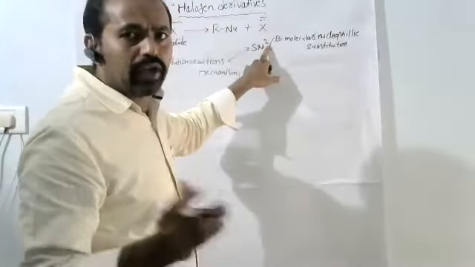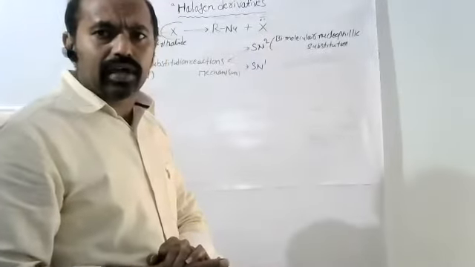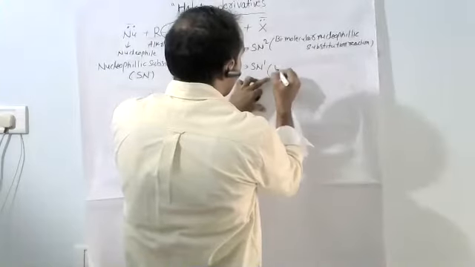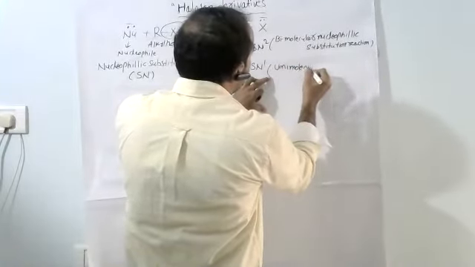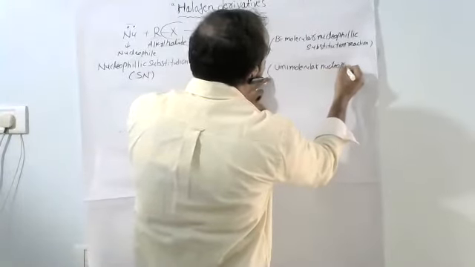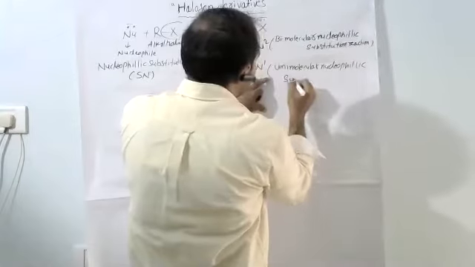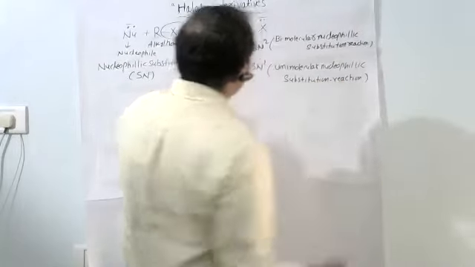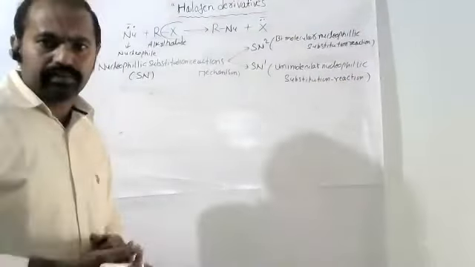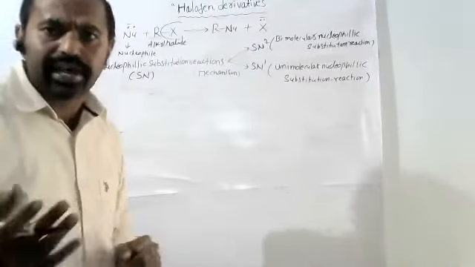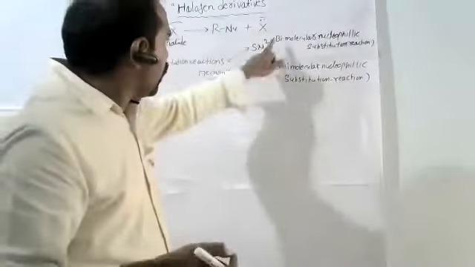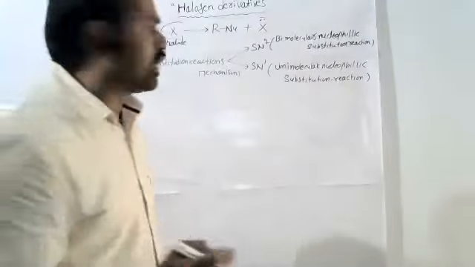Bimolecular, by two, molecular. And SN1 is called unimolecular nucleophilic substitution reaction. So nucleophilic substitution reactions are of two types: bimolecular nucleophilic substitution reactions and unimolecular nucleophilic substitution reactions.